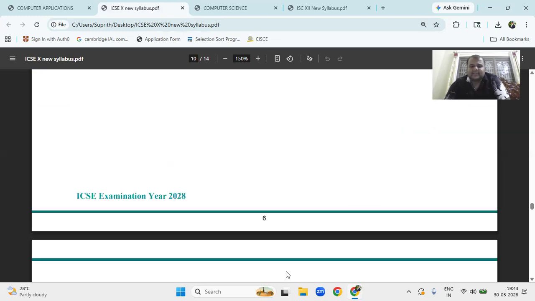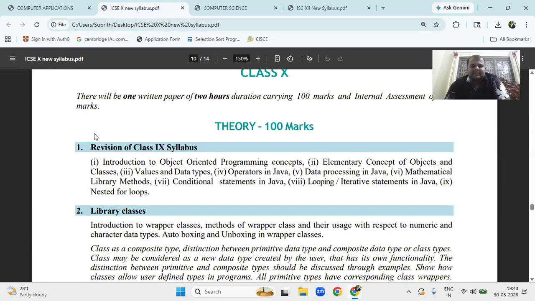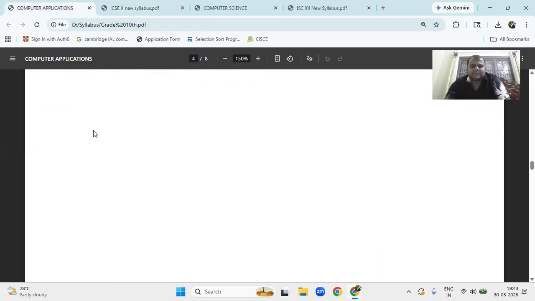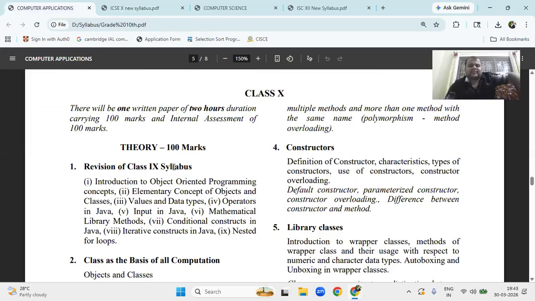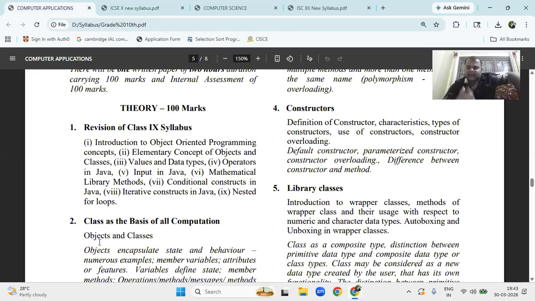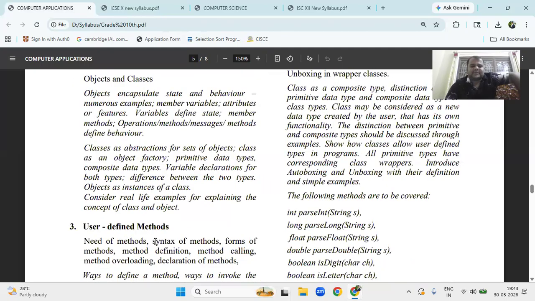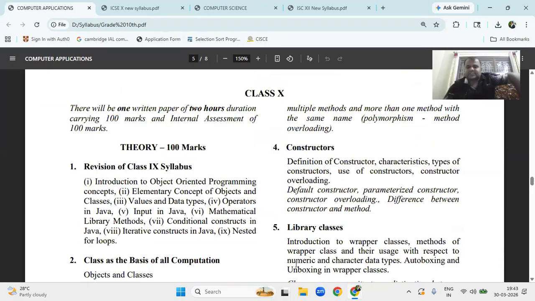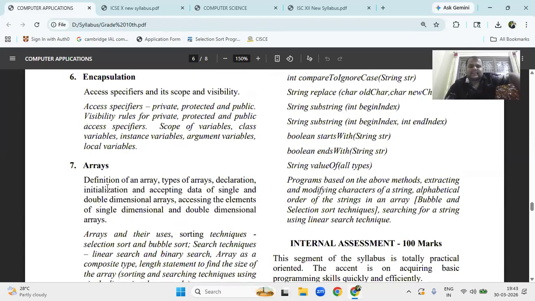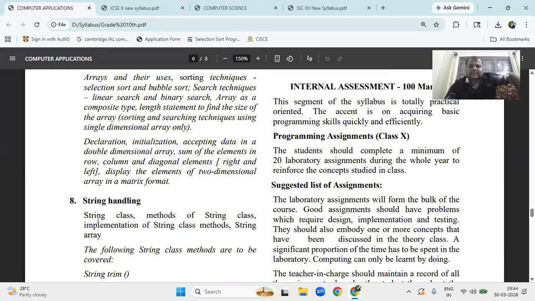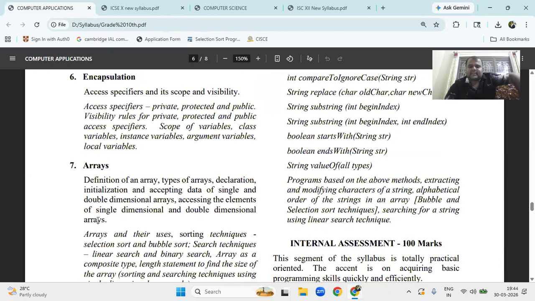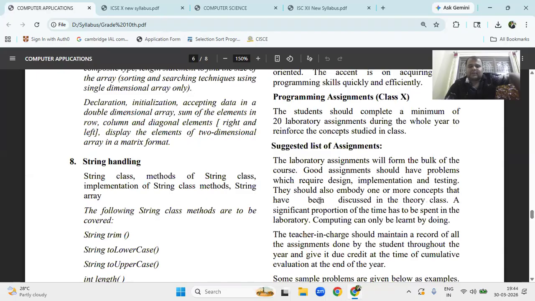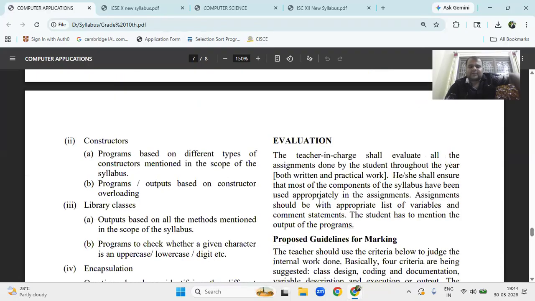Next, in the 10th. See, here also I can go to the 10th. So what is the revision? Class 10th, revision of 9th. Next, this is the old one, old up to here. This year, the new ones are classes and basics of this one, and user defined methods. The fourth chapter is constructor. The fifth chapter is library class, and the sixth chapter is encapsulation. The seventh chapter is array, and the eighth chapter is string. After that, you have to write the 20 record programs in the record book, then you will get the 100 marks, same like here.